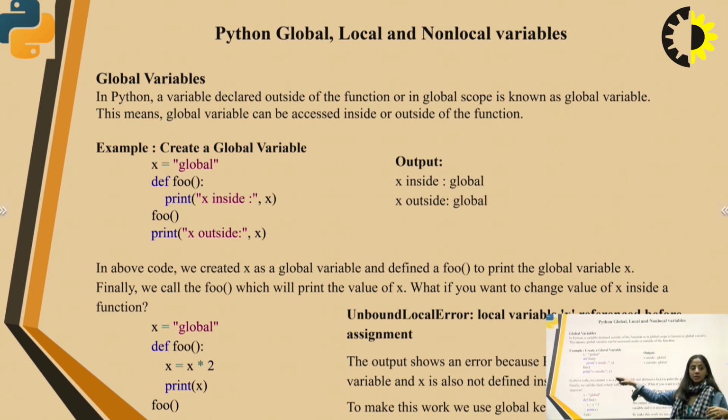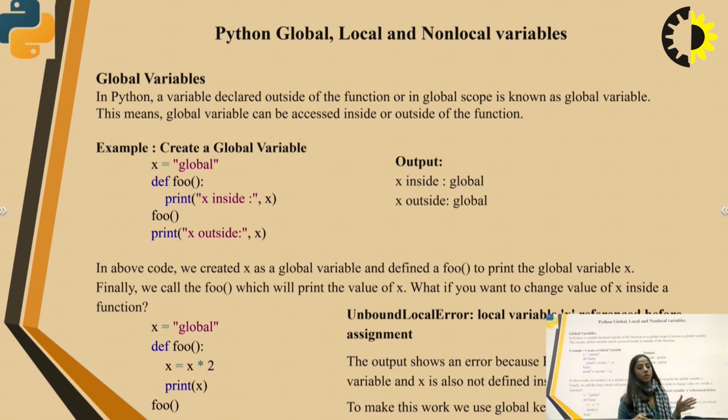After this statement is executed, a message will be printed again, which will be x outside is global. In the above code, we created x as a global variable and defined a function f_o to print the global variable x. Finally, we call the f_o function, which will print the value of x.